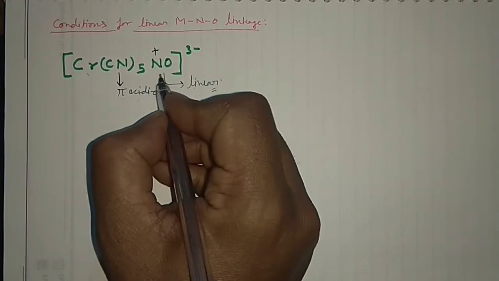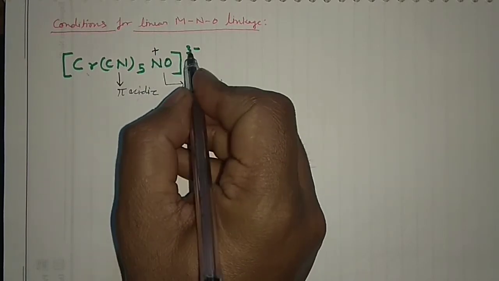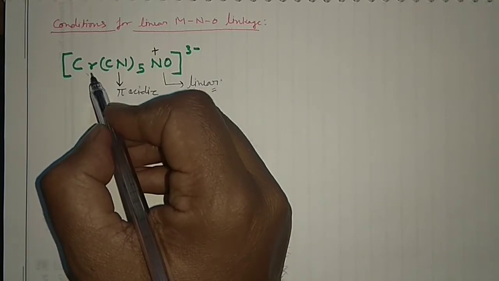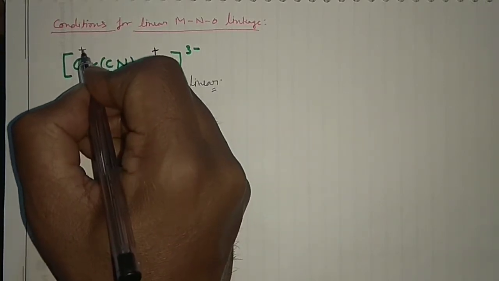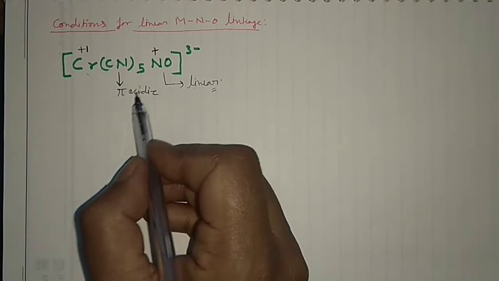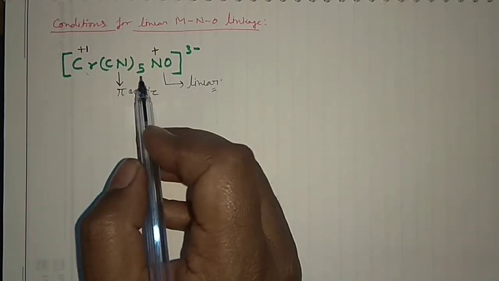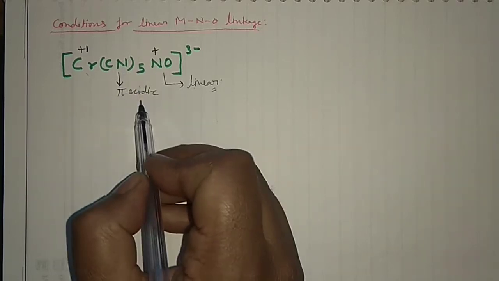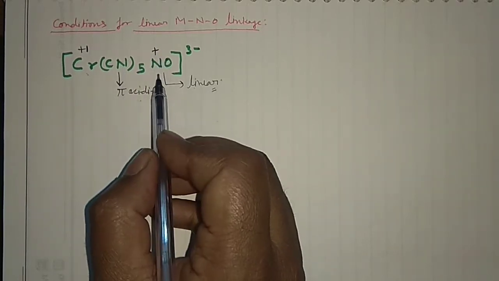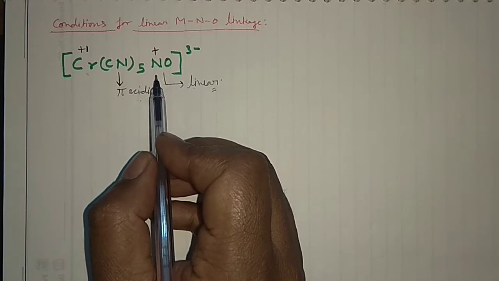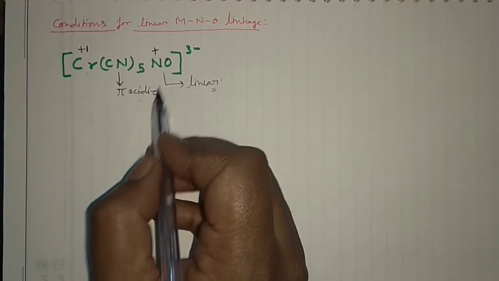Okay, and when you put the positive over there, if you calculate the oxidation state of the chromium, it would be +1. So you focus only on the ligands other than NO. If they are pi acidic, then the bonding mode of NO in the complex would be linear. This is a very important trick.